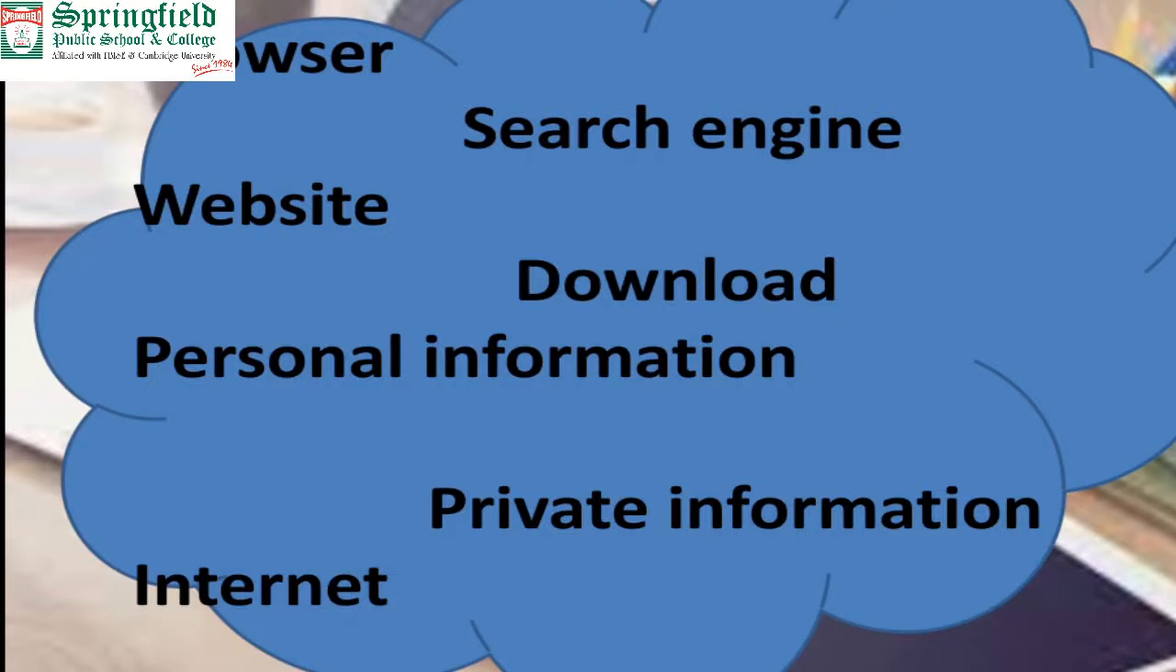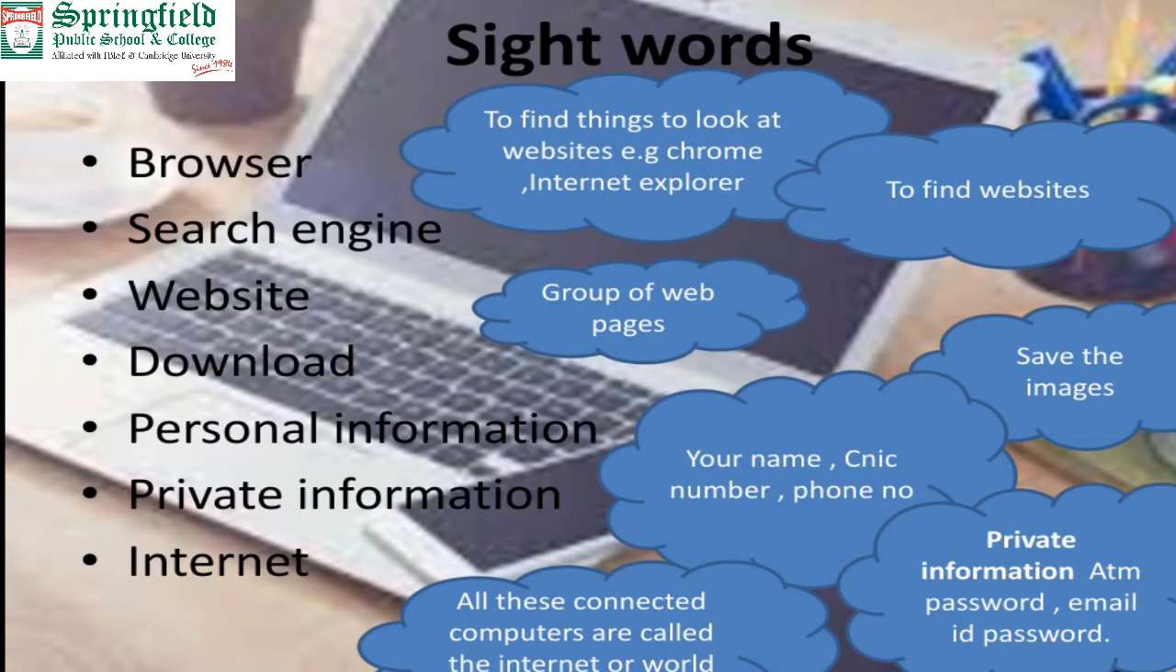Now there are a few sight words: browser, search engine, website, download, personal information, private information, and internet. The first word is browser. Basically, what is a browser? A browser is an application through which we access the net. We can access the websites. We can easily search our data.